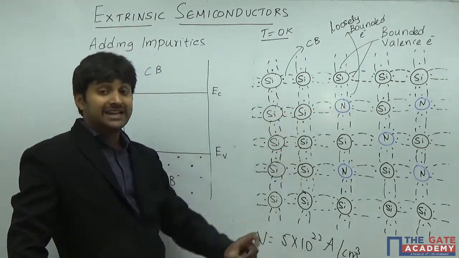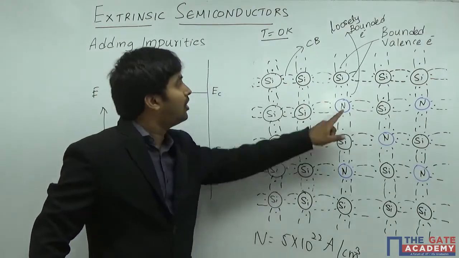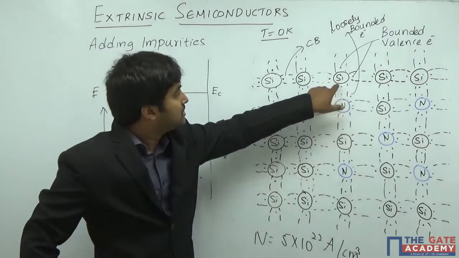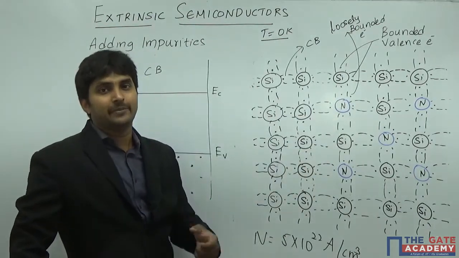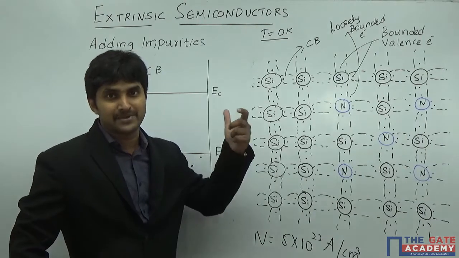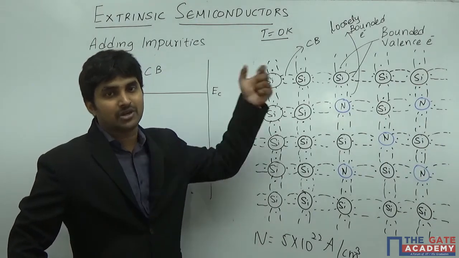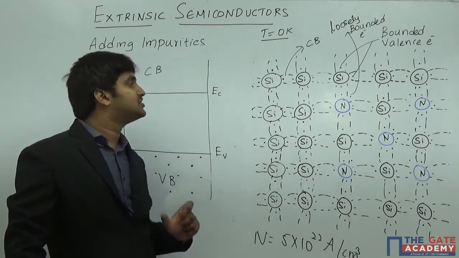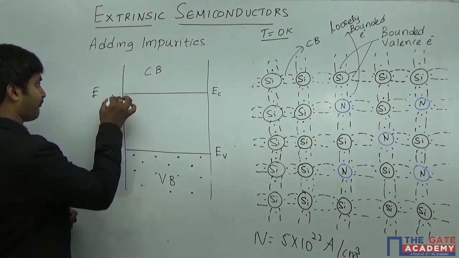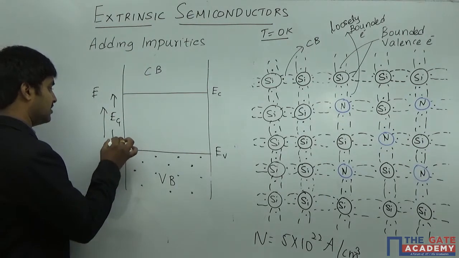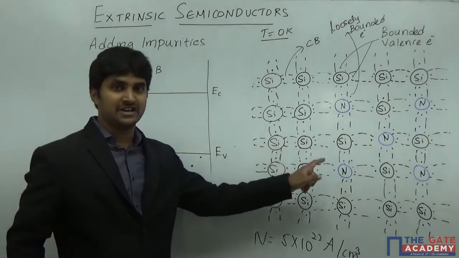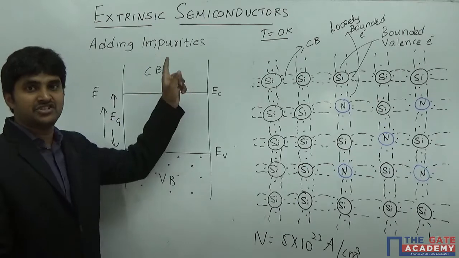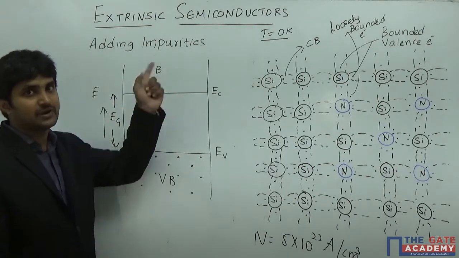Because the other 4 electrons, apart from the 5th electron, are present in the covalent bond, it is a little bit difficult for them to come outside. If an electron wants to come outside, it has to break the bond, for which it should have a significant amount of energy, and that energy is what we call the energy gap. Each and every electron is present in a covalent bond, so if it breaks the bond, it requires energy equal to the energy gap so that it can jump from the valence band to the conduction band.